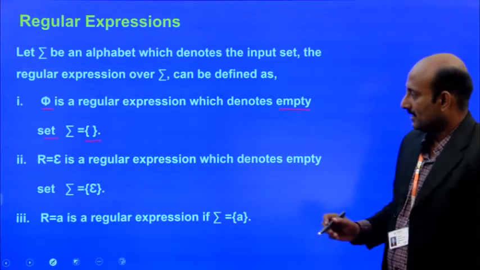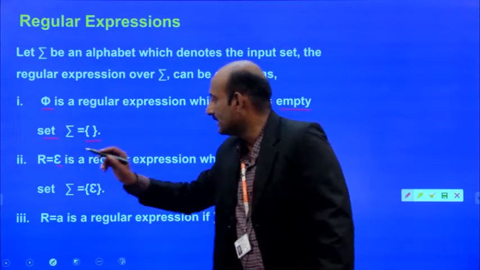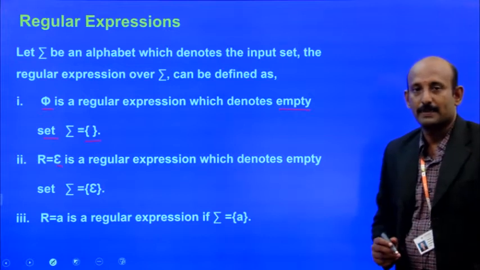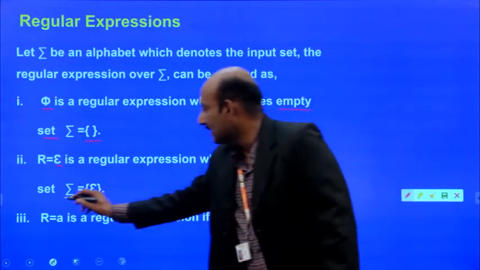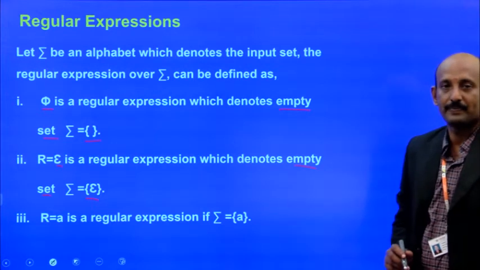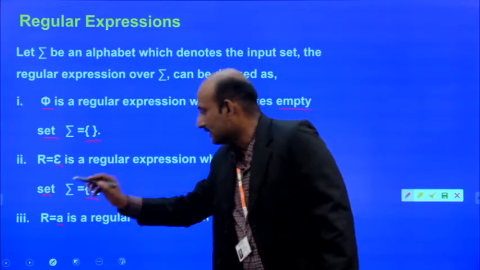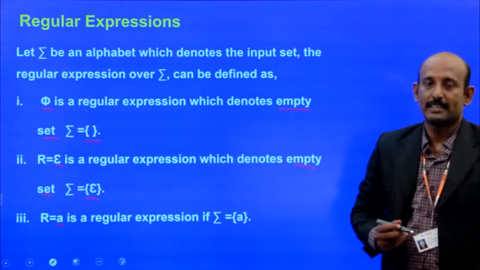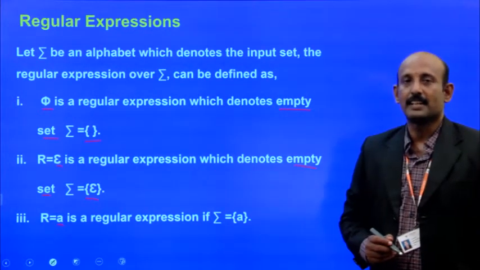And the next one, the regular expression is epsilon. Epsilon is a regular expression which denotes an empty string; the set contains only the empty string. And the next one is that A is a regular expression. Here R, capital R, indicates the regular expression, R equals A, where A is in sigma.